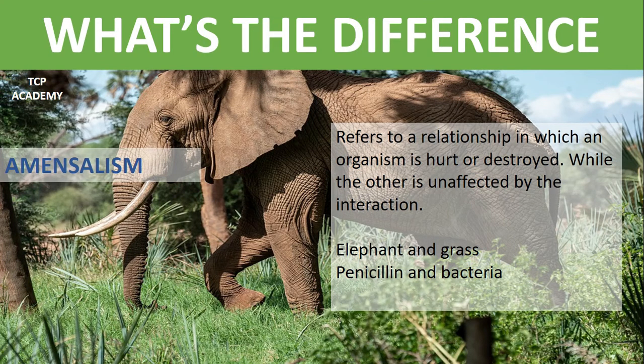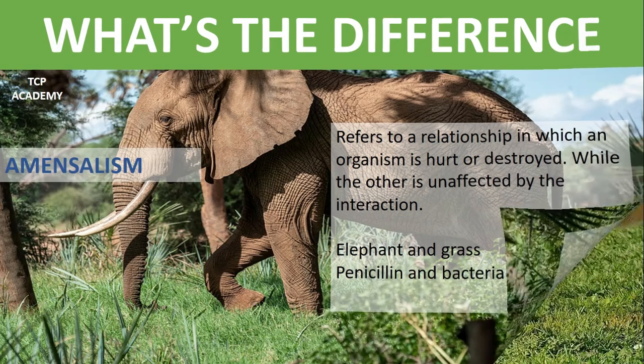Amensalism, this is not on the CXC syllabus, but it refers to a relationship in which one organism is hurt or destroyed while the other is unaffected by the interaction. So the grass here, with the elephant moving through it, is of course affected. The elephant is not affected in any way, as it just moved pretty much through the grass. Penicillin is pretty much killing a bacterium. Here, this is a case where the penicillin is not affected, as penicillin is pretty much from a fungus. So the fungus is not affected, but the bacteria is, of course, killed.